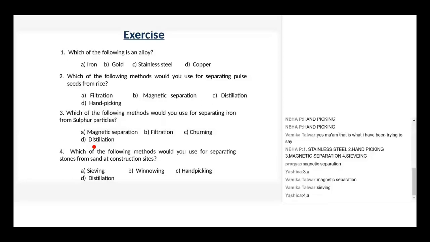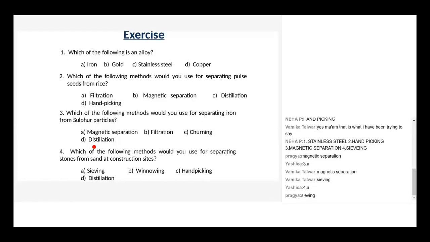Churning means we churn it to remove the cream from milk. And the distillation process is to separate the ions present in water or any other liquids. So all three are not used in separating iron and sulfur. So we go with magnetic separation. When we place a magnet near the iron and sulfur, the iron is easily attracted towards the magnet, because it's a magnetic substance. Understood or not? Next.